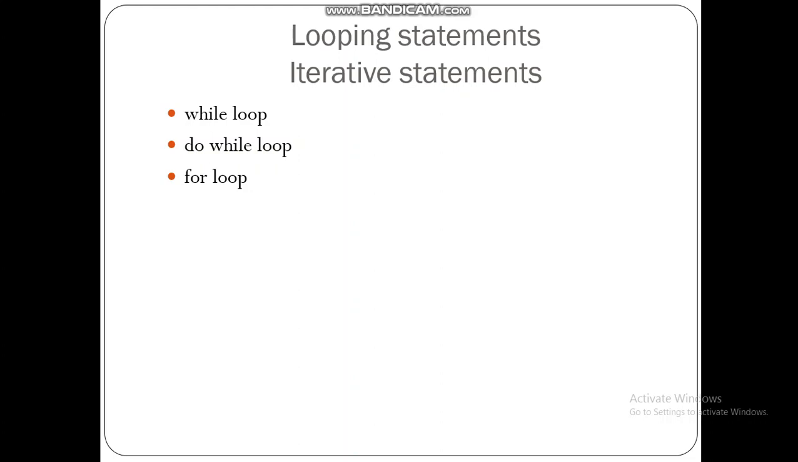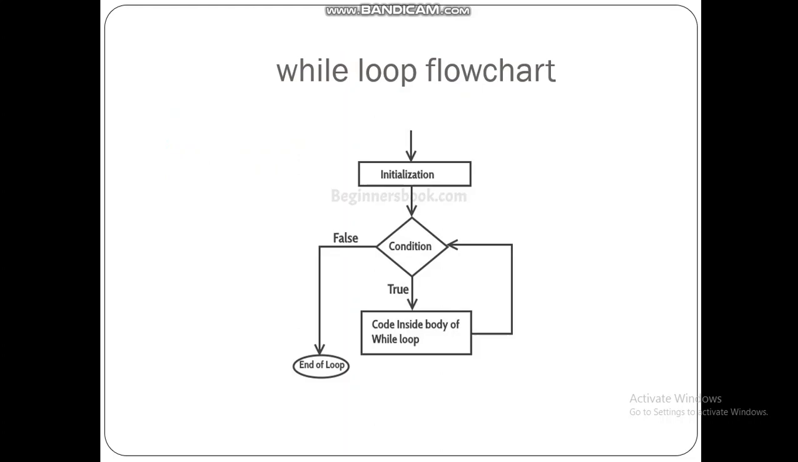There are three looping statements: while loop, do while loop and for loop. For each of the loops we need to know the syntax as well as the flowchart. This is the flowchart for while loop.